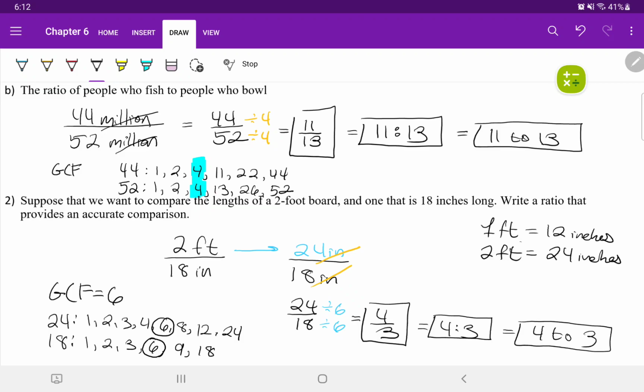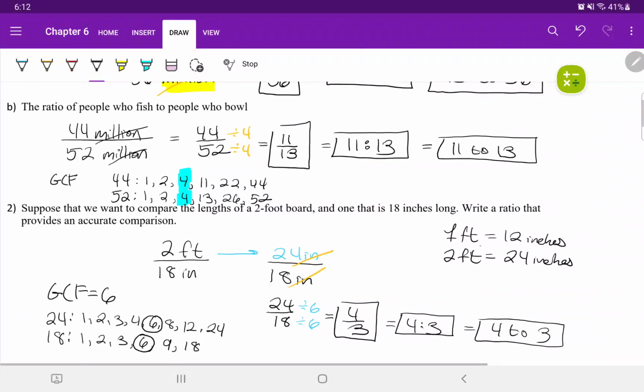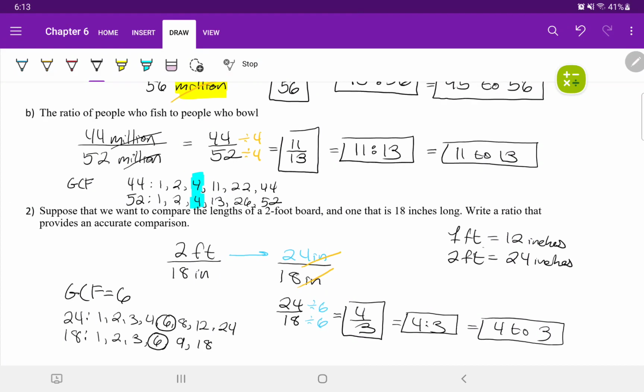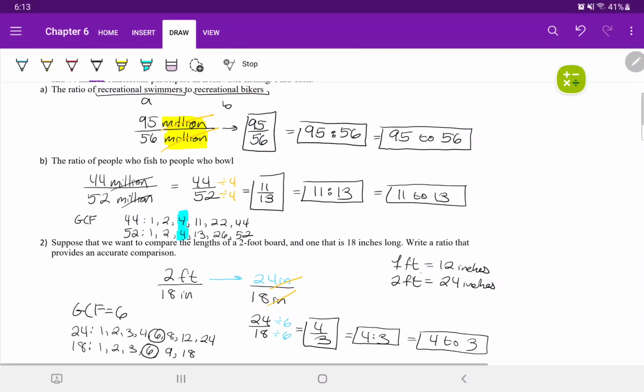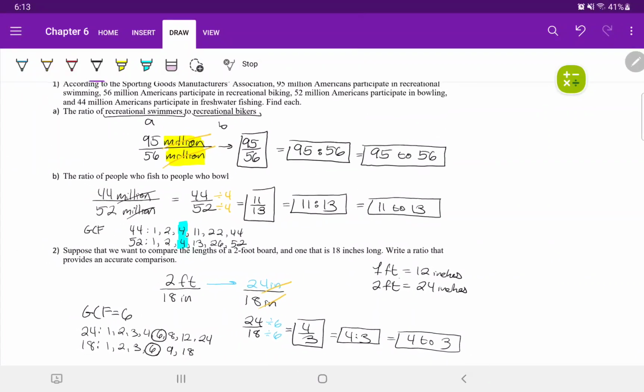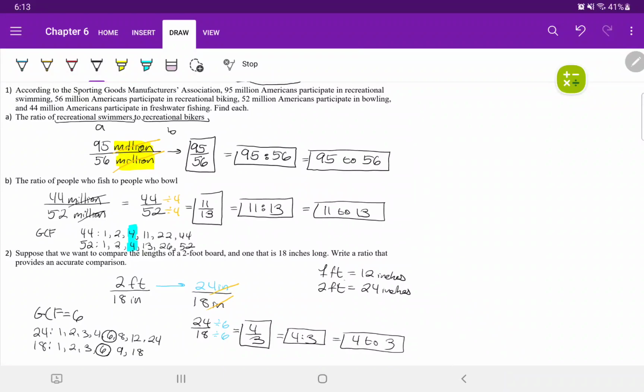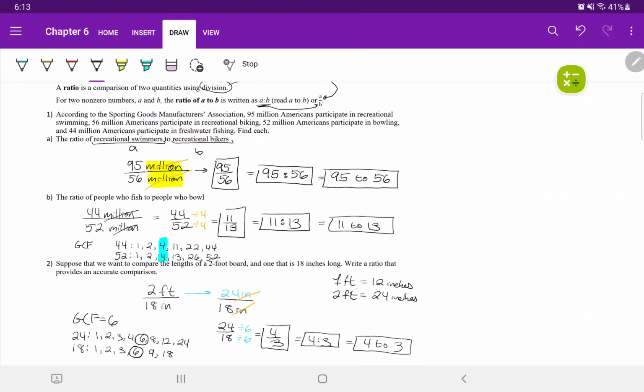All right, guys, that is it when it comes to writing ratios. We will need to use this again when we look at the applications of proportions, and proportions also use ratios. So Chapter 6, Section 2 is a fairly easy part to get through if you understand what you're doing.